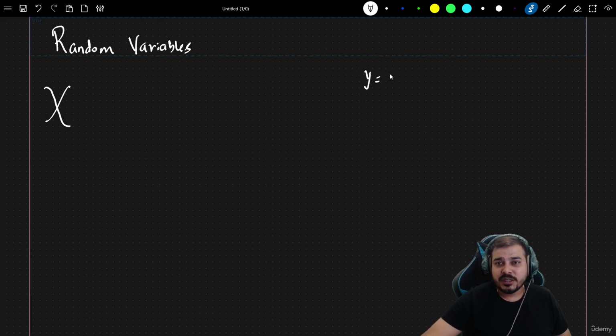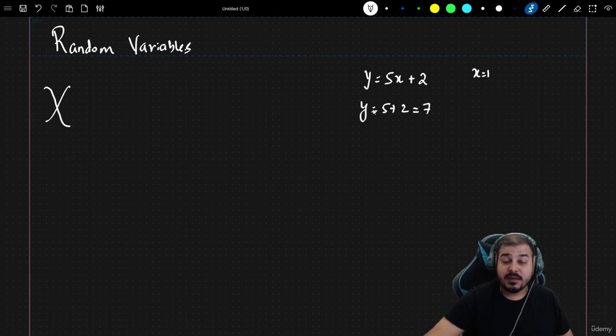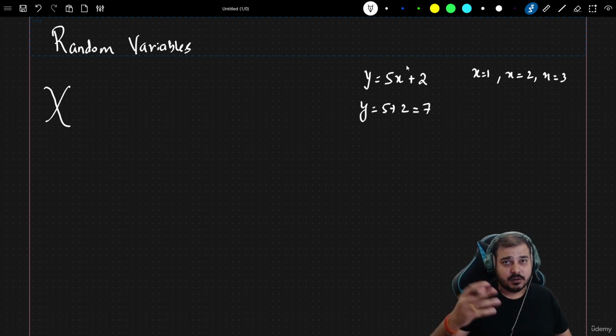Suppose I write an equation as y is equal to 5x plus 2. In this scenario, if I really want to find out y, I can use different values of x. Suppose I use x is equal to 1, then y will become 7. Similarly, if I use x is equal to 2, x is equal to 3, I may get different y values. So that basically means x is just like a random variable which can take different values.